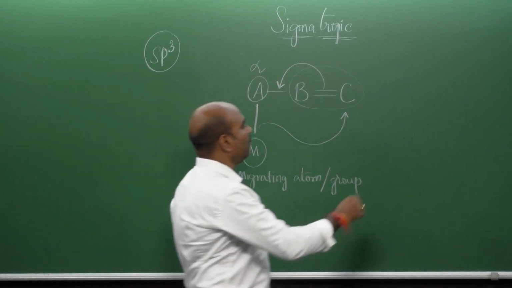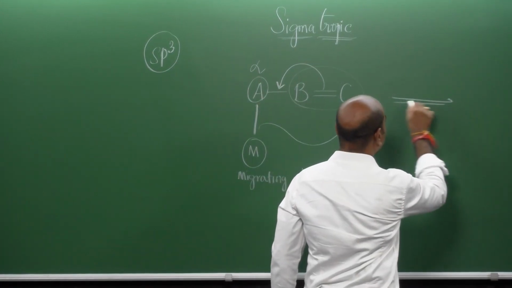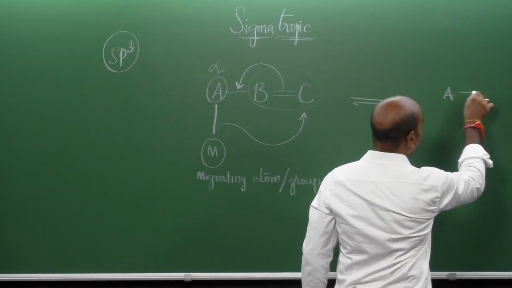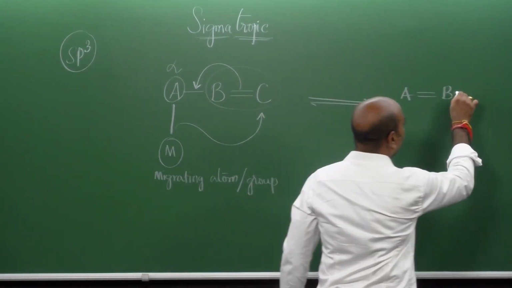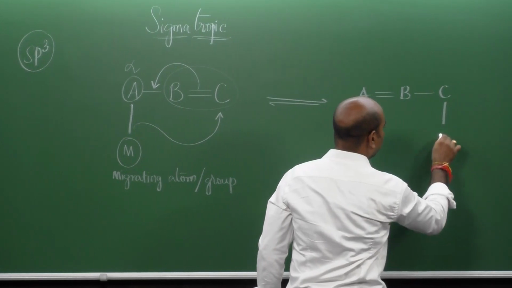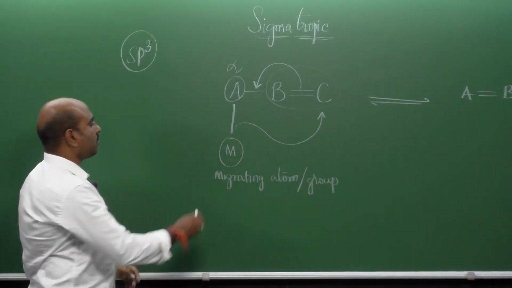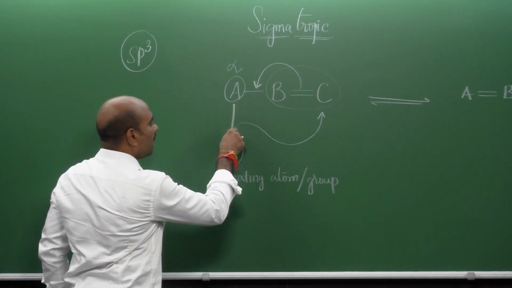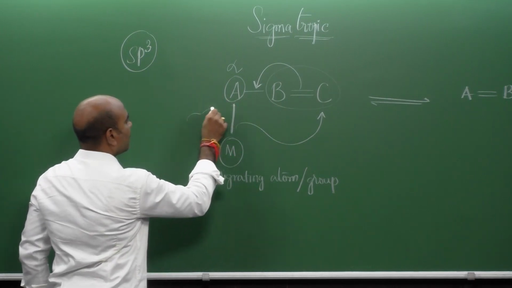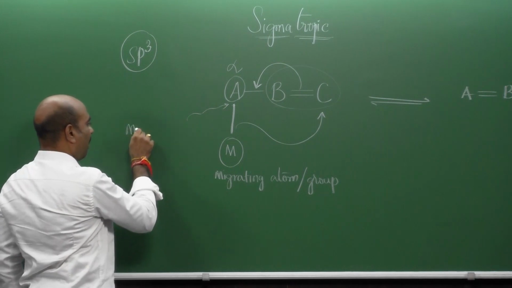What you will be seeing at the end of the reaction is A connected to B via a double bond and now C connected to the migrating group. The place where the bond is getting broken is called the migration origin.